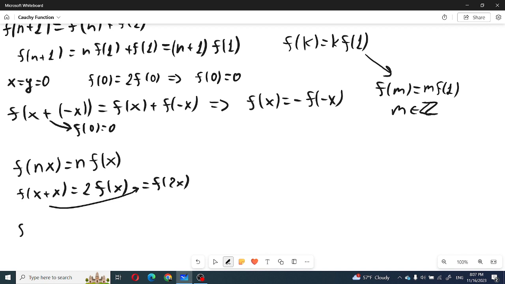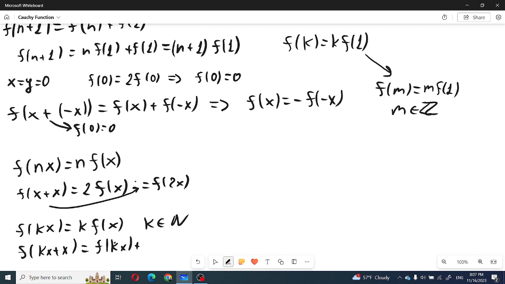Let's assume that we know that for every k, f(kx) equals k times f(x). k must be a positive integer here. So what can we say about f(kx + x)? This number must be f(kx) + f(x). So by using the induction step, we can see that this equals k times f(x) plus f(x).